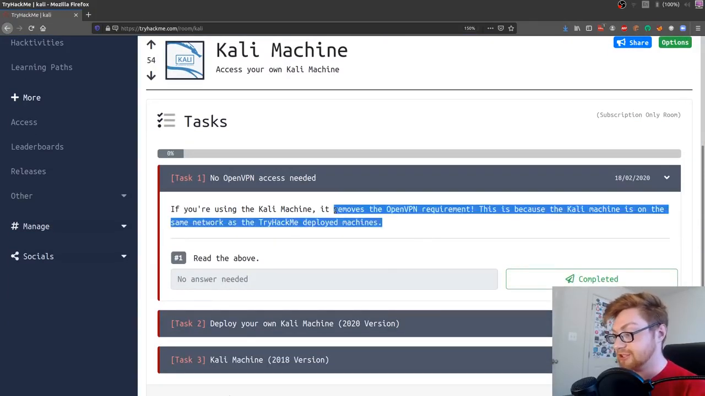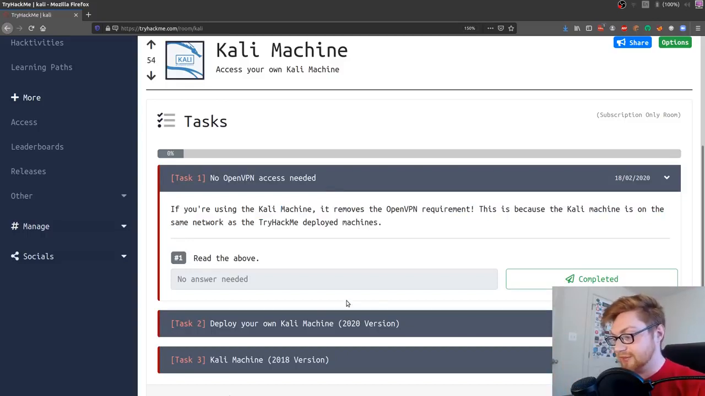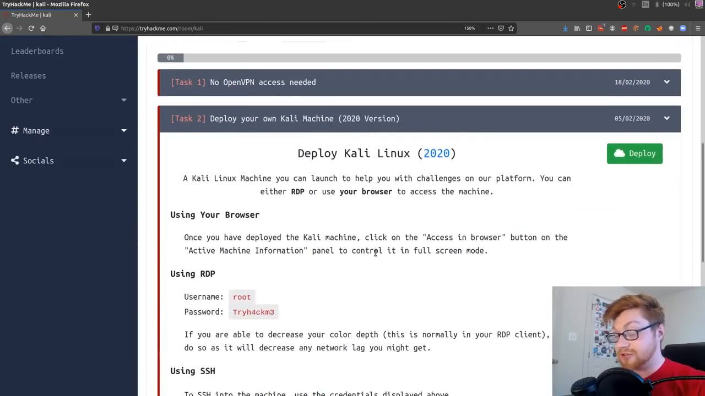If you're using the Kali machine, you don't have to bother connecting with the VPN, because the machine already lives inside that TryHackMe network, and it's surrounded by all the other deployed machines. So it has a 2020 version of Kali Linux, which is awesome. That's the one I think using, what is it? It's XFCE that they jumped into, isn't it?